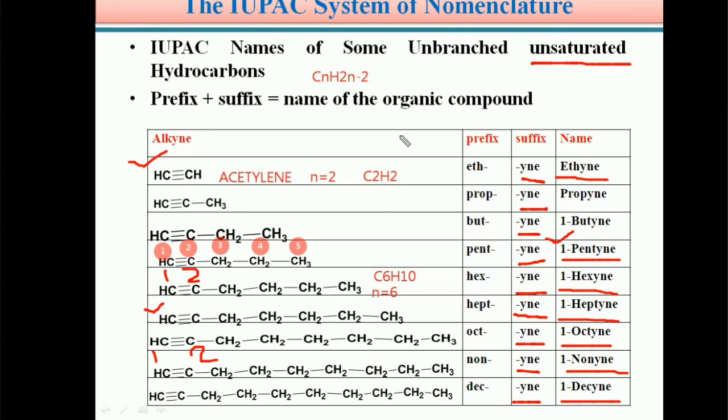So students, these are the general points about the IUPAC nomenclature of unbranched unsaturated hydrocarbons. Generally two types of unsaturated hydrocarbons exist. One type is alkenes and another one is alkynes. If a double bond is present in the given system, it belongs to the category of alkenes. Or if there is a triple bond, C triple bond C, then it belongs to the category of alkynes, unsaturated hydrocarbons.